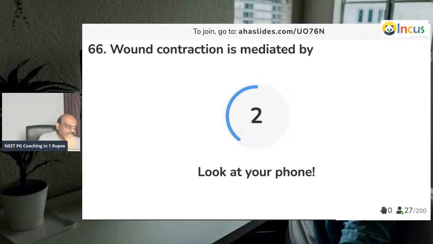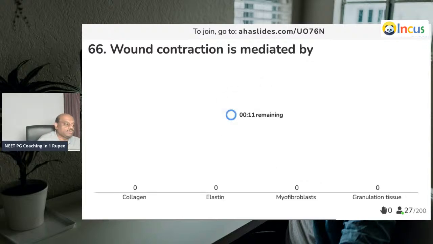Wound contraction is mediated by? So how is wound contraction mediated? Punch your answers, doc. Wound contraction is mediated by.